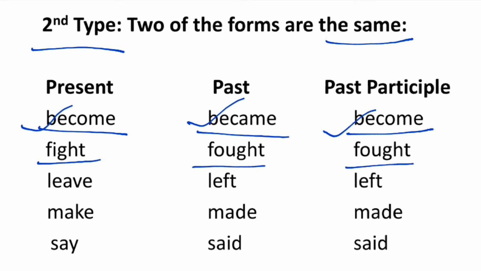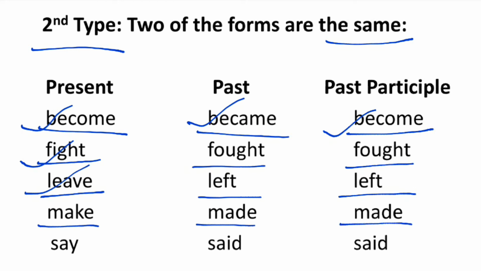So here second form or the past form and the past participle form are same, but the present form is different. The third example is leave, left, left. So here past form and the past participle form are same, but the present form is different. Similarly, make, made, made. First form is different, second and third forms are same. And the last example is say, said, said. Here also the second and the third forms are same, but the first form is different.